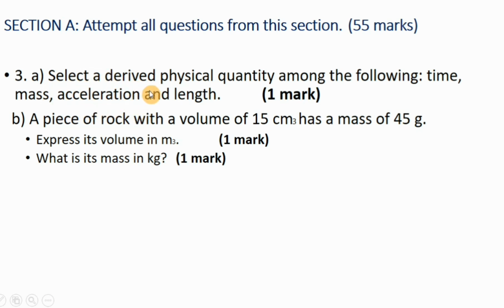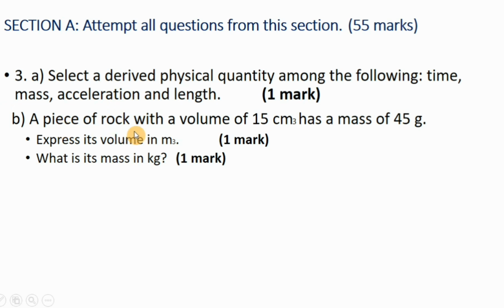Yes, it's understandable because, without thinking more, we know that acceleration can be expressed by using other quantities. We know that acceleration is equal to the change in speed, or the change in velocity, divided by time. You understand that acceleration is expressed by using velocity and time. You understand that this acceleration is a derived quantity.